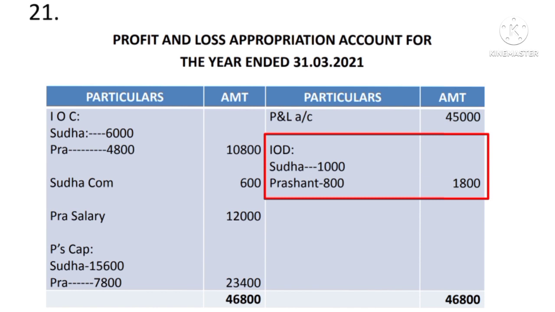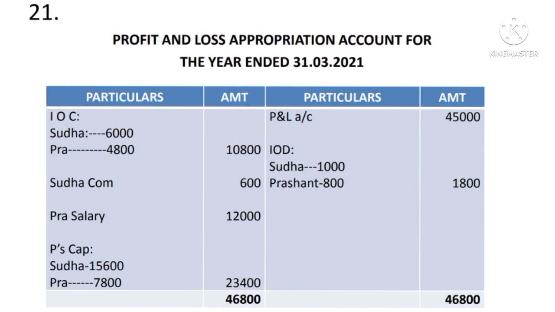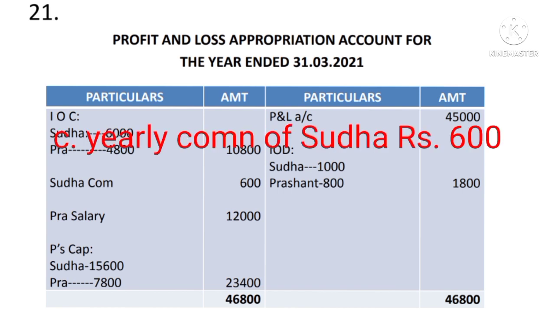Then adjustment number B, interest on drawings, Sudha 1,000 and Prashant 800. It is an income to the firm. So therefore record it on the credit side of the P&L appropriation account by interest on drawings, Sudha 1,000, Prashant 800, total 1,800. Then adjustment number C, yearly commission of Sudha is rupees 600.